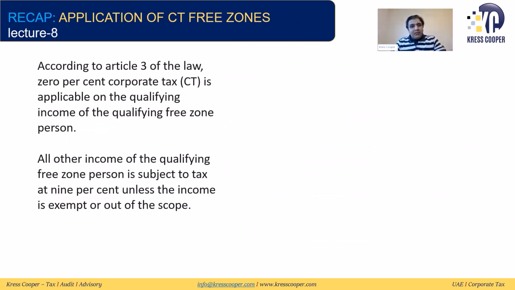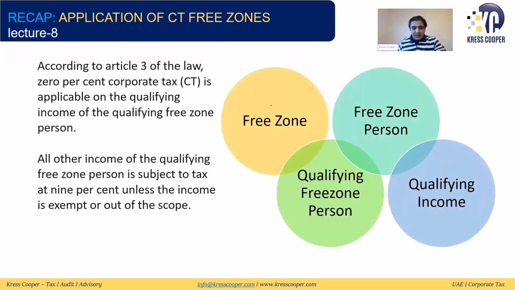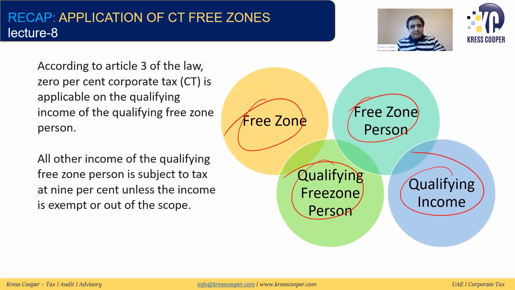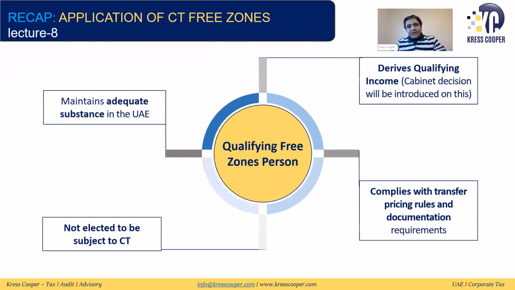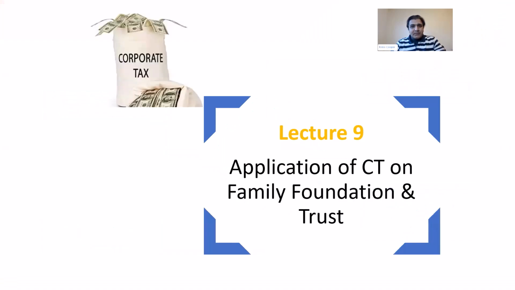In our lecture number 8, we discussed the application of corporate tax in the free zones. The qualifying income of the qualifying free zone person will be 0 rated, and all other income of the free zone person will be subject to tax at 9%. Then we discussed in detail free zone persons, qualifying free zone persons, and qualifying income. We discussed the criteria to become a qualifying free zone person: maintain adequate substance in the UAE, not elected to be subject to CT, derives qualifying income, and complies with transfer pricing rules and regulations.